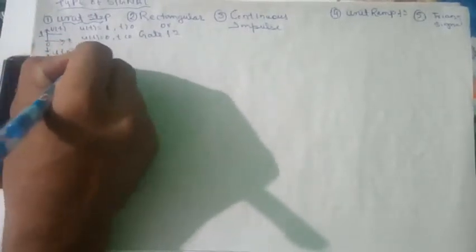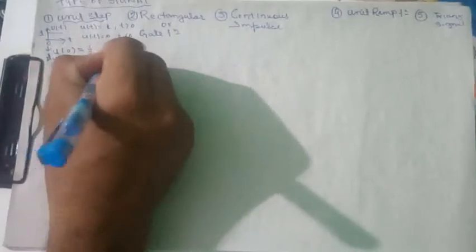Mathematically, at t equals 0, u(t) is discontinuous. So we assume its value as 1/2 there, at t equals 0. We take the value of u at 0 as 0.5. Why do we consider this? We will discuss it further.